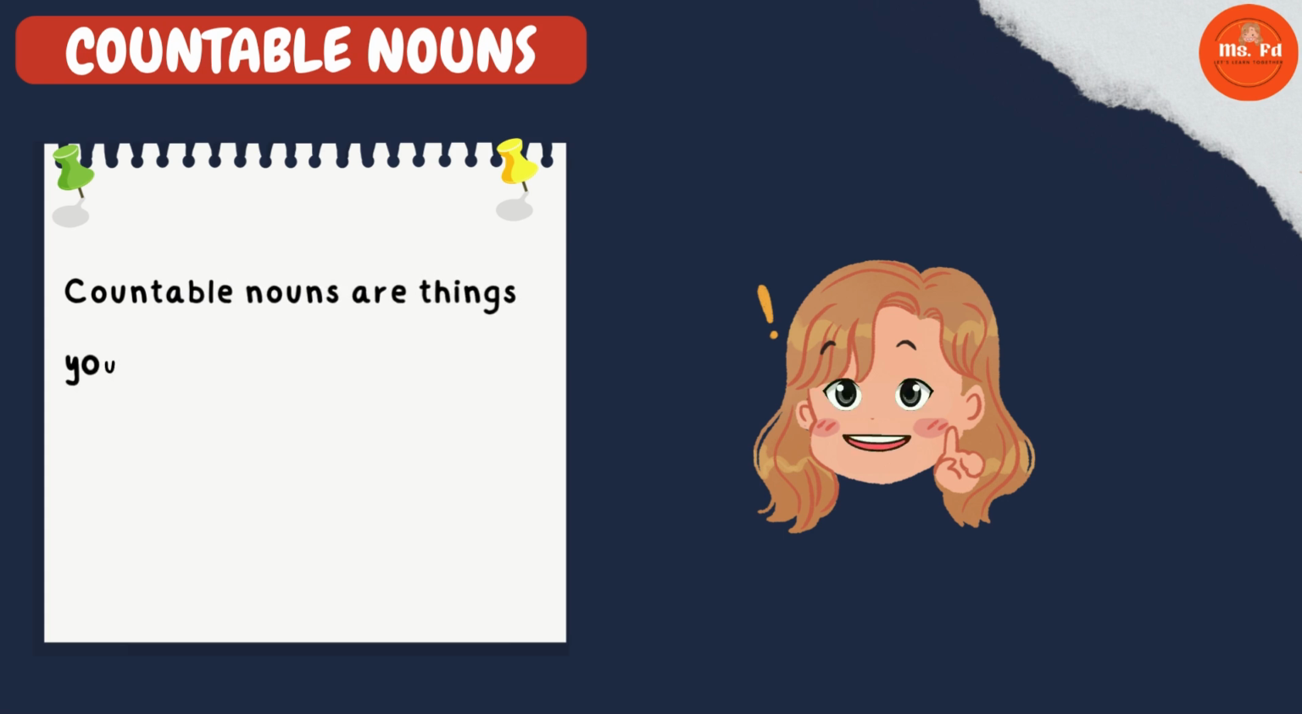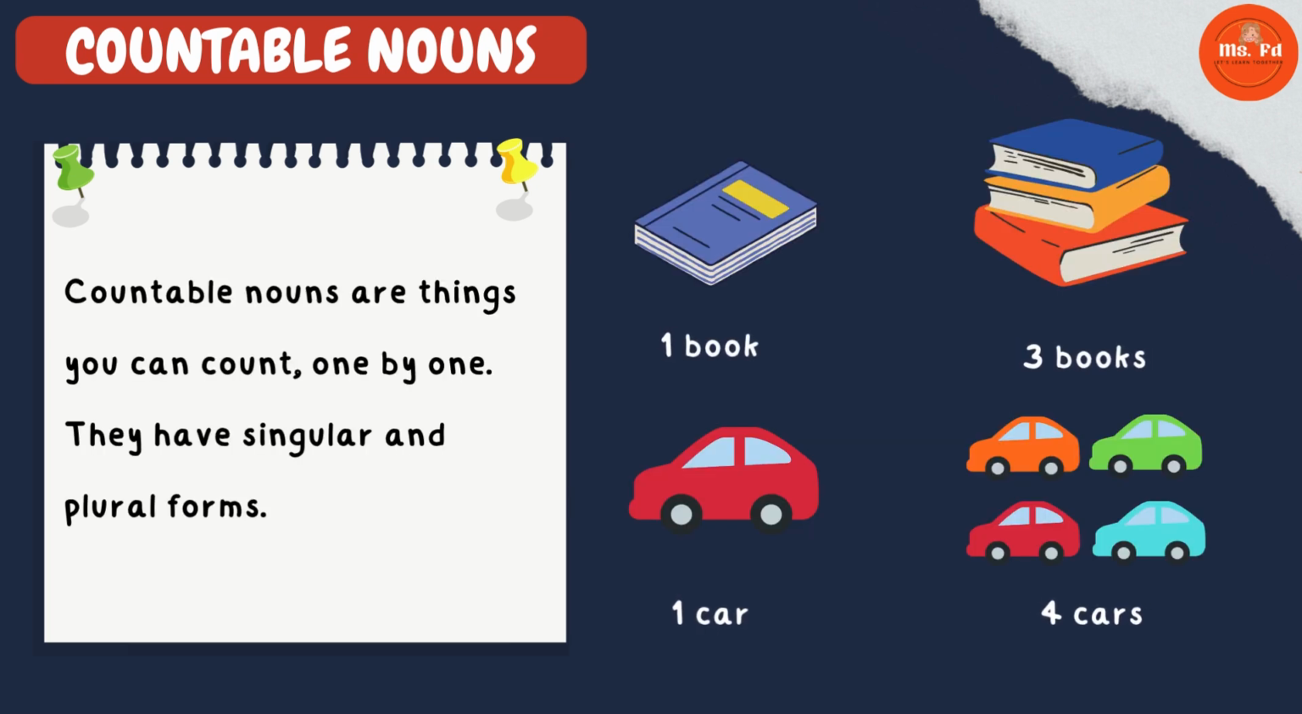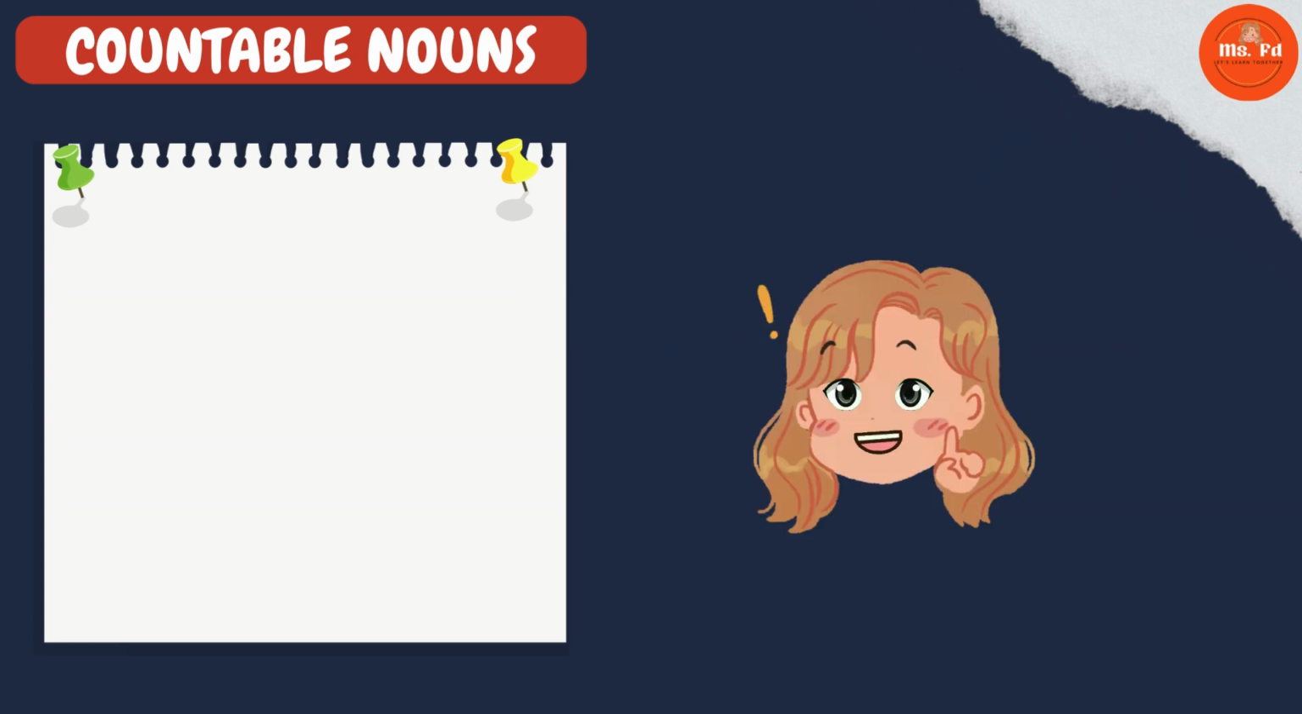Countable nouns are things you can count one by one. They have singular and plural forms. 1 book, 3 books, 1 car, 4 cars.